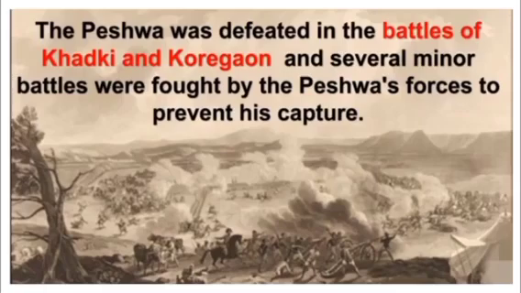Then the Peshwa was defeated in the battles of Khadki and Koregaon, and several minor battles were fought by the Peshwa's forces to prevent his capture.